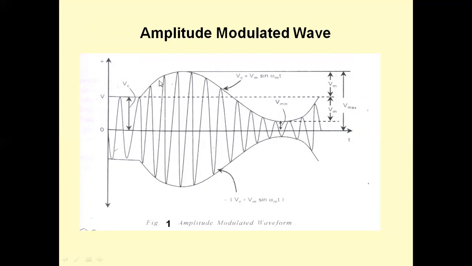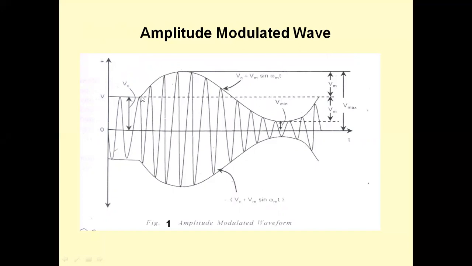So this is nothing but the envelope. The envelope is nothing but Vc, the peak value of the carrier amplitude, plus Vm sin omega mt. That means it is the message signal, Vc plus m of t. The message is like this. This is the message signal.